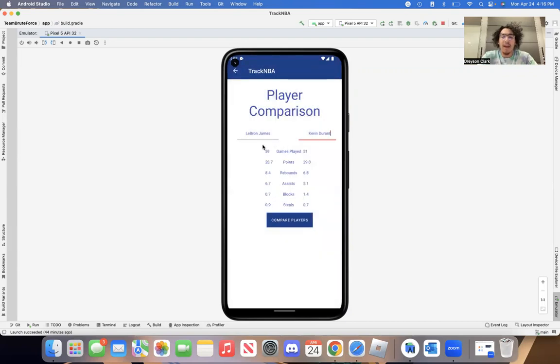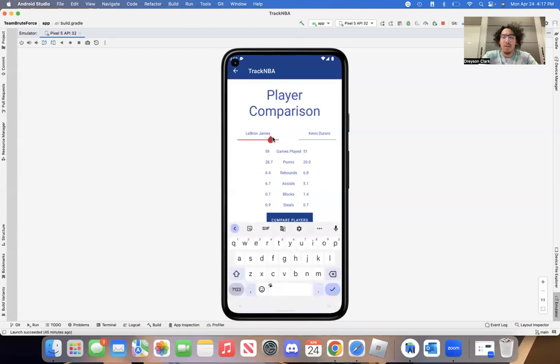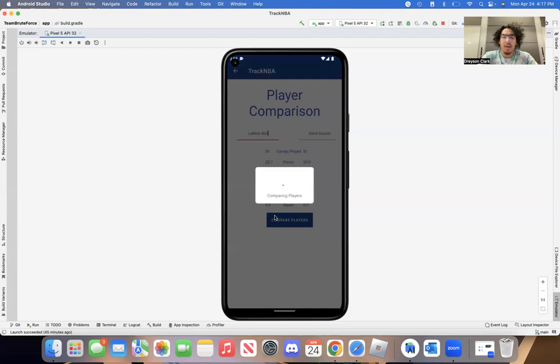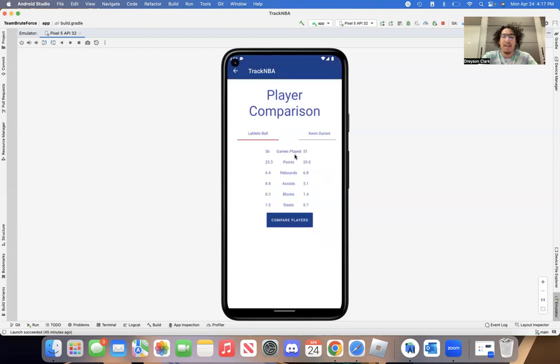And as you see, 59 games played to 51 games played, 28.7 points to 29 points, etc. Rebounds, assists, blocks, and steals. And you can compare each player's stats to another. So let's do a different player. Let's do LaMelo Ball. We'll hit compare players again, and it'll load the different stats. 36 games played, 23 points, 6.4 rebounds, etc.